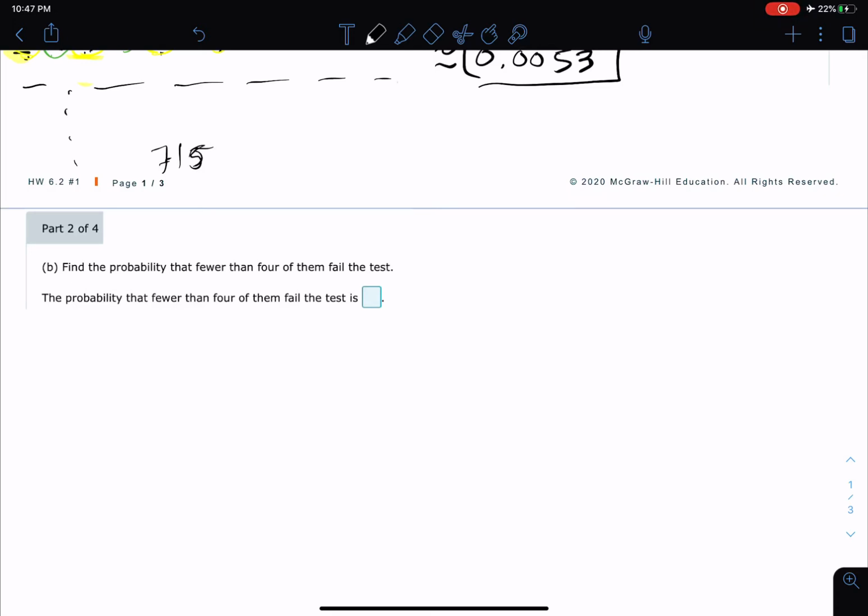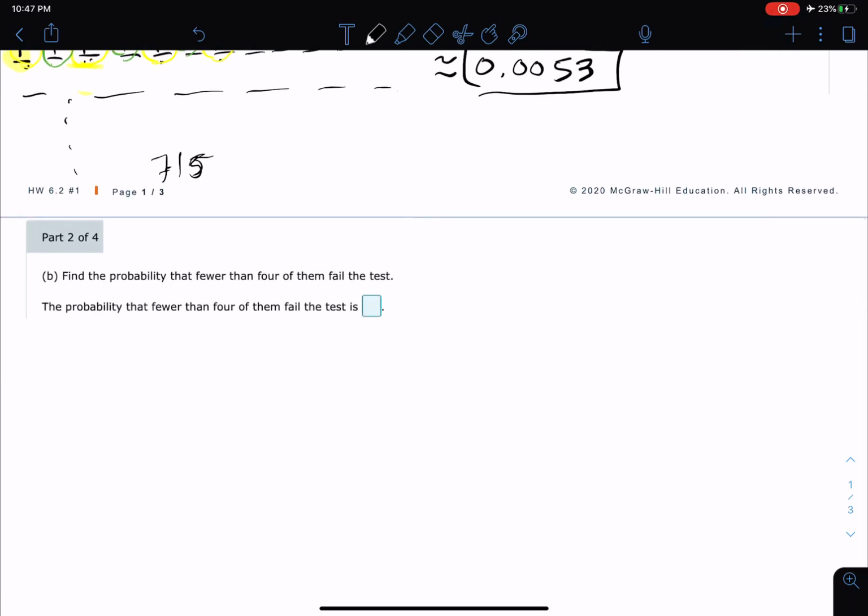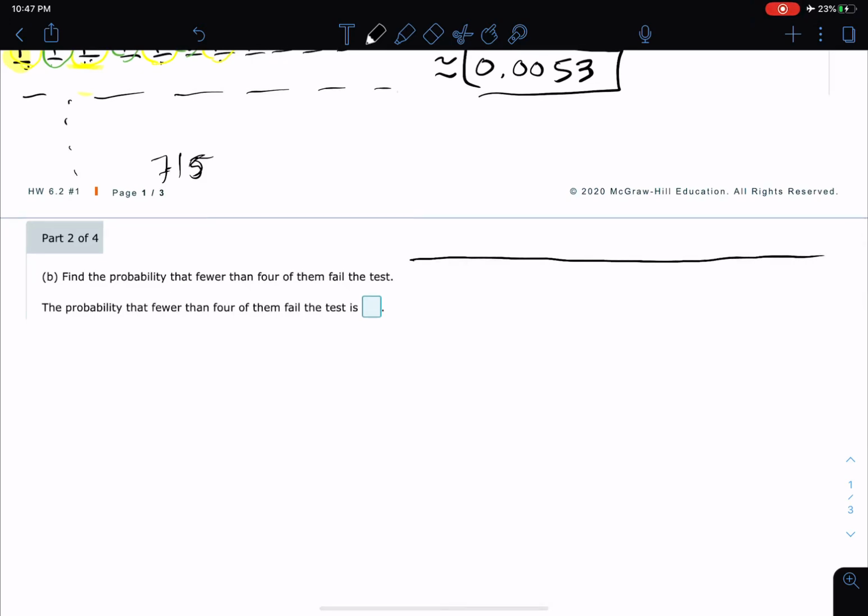Find the probability that fewer than 4 of them fail the test. Okay, so the last one was exactly 4. If we want to know fewer than 4, I'm going to do this little number line. Remember, this is discrete because we're talking about cars passing and failing.